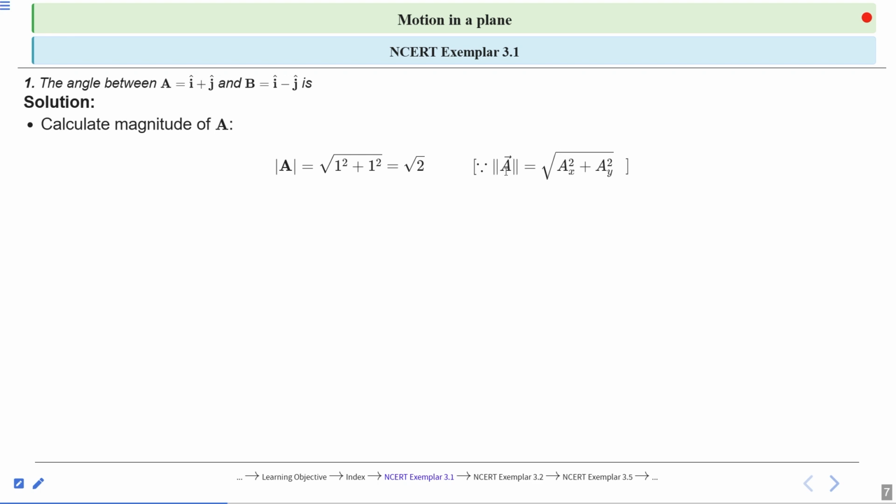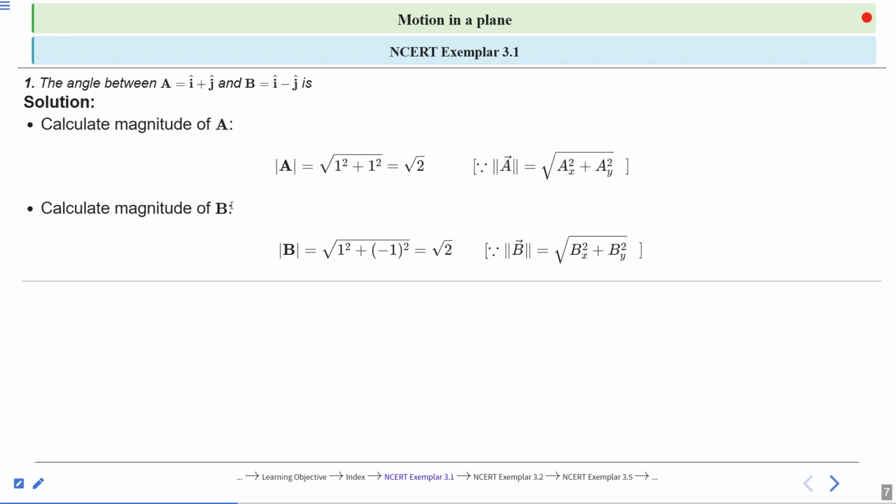So magnitude of A vector is equal to under root Ax square plus Ay square. Similarly, we calculate the magnitude of B, that is under root 1 square plus minus 1 whole square, equal to root 2. It means the magnitude of vector A and magnitude of vector B both are the same.